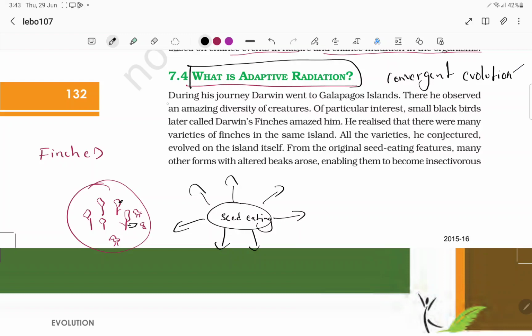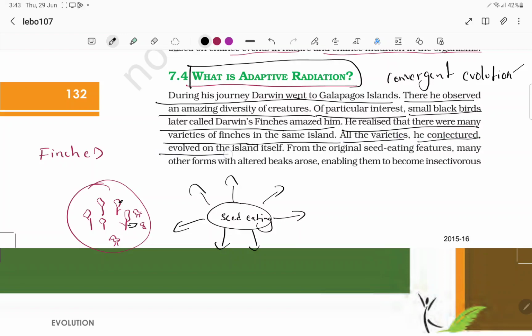Let's talk about this. During the journey, Darwin went to the Galapagos Islands. There he observed an amazing diversity of creatures, of which some small blackbirds, later called Darwin's finches, amazed him. He realized that there were many varieties of finches on the same island. All the varieties, he conjectured, evolved on the island itself.